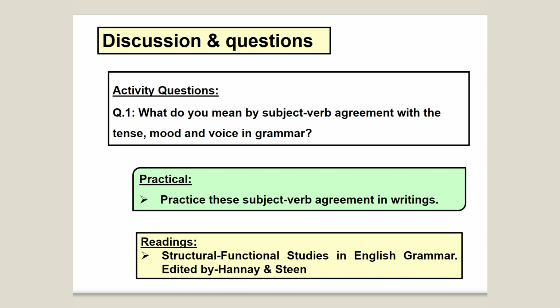Today you can have questions like: what do you mean by subject-verb agreement with tense, mood and voice in grammar? You can go through all this material and write in your answer sheets what mood is, what the voices are, active and passive voice, and what the tenses are. That will complete your work.